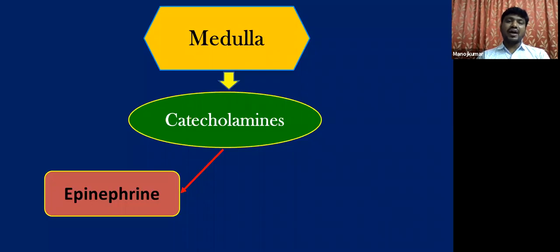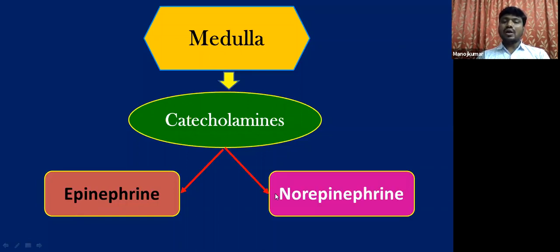Isn't it a fight or flight hormone? Another catecholamine is norepinephrine, also called noradrenaline. So epinephrine and norepinephrine, or adrenaline and noradrenaline, are the two major catecholamines synthesized from the medulla.